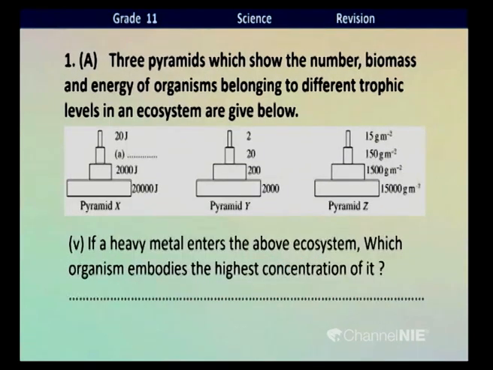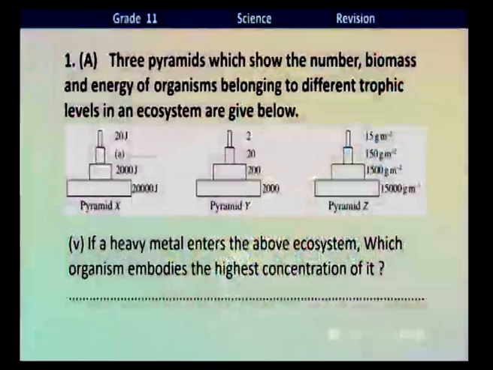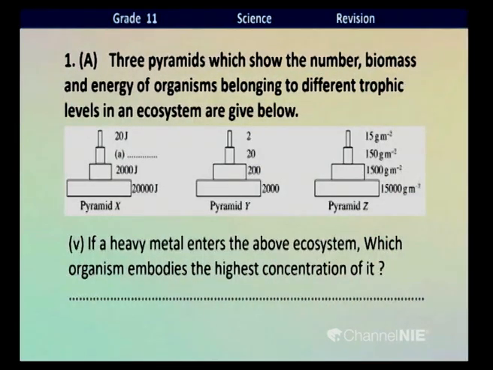Then, next question, number 5 of part A. If a heavy metal enters the above ecosystem, which organism embodies the highest concentration of it? Normally, children, you know that heavy metals are poisonous substances that enter through food chains, right?